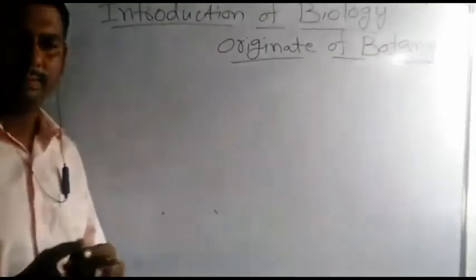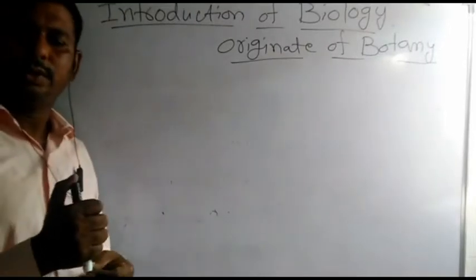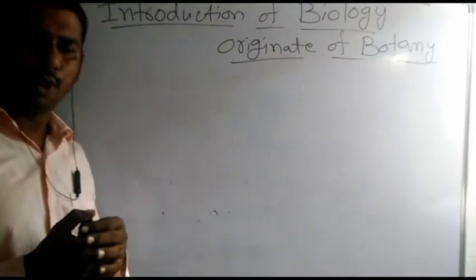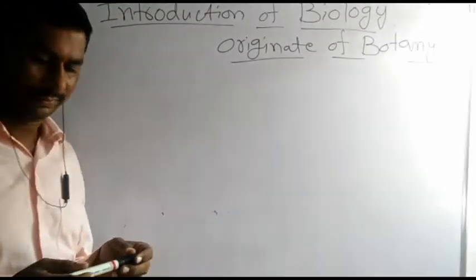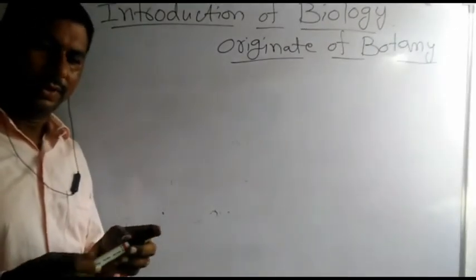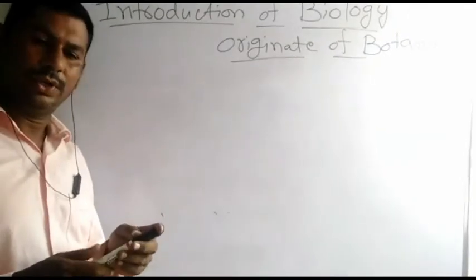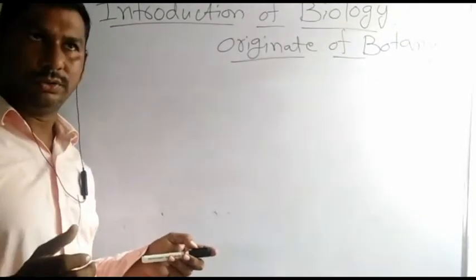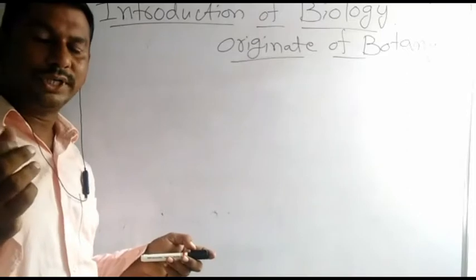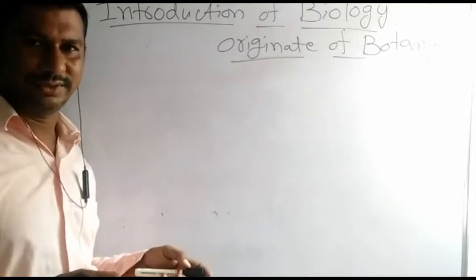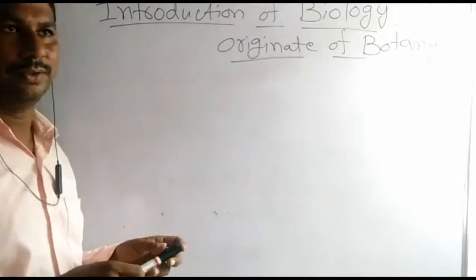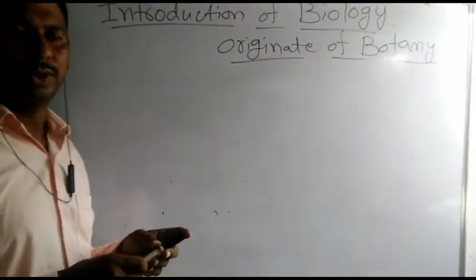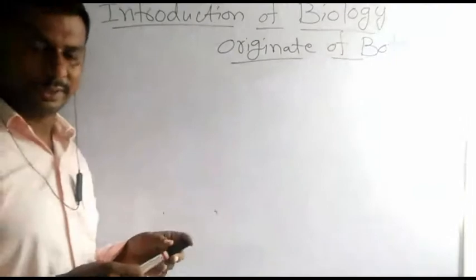Okay. Students, before discussing biology, let us discuss some other things. If you look around, you will see two types of things. If you observe your surrounding area, commonly two types of things are there.